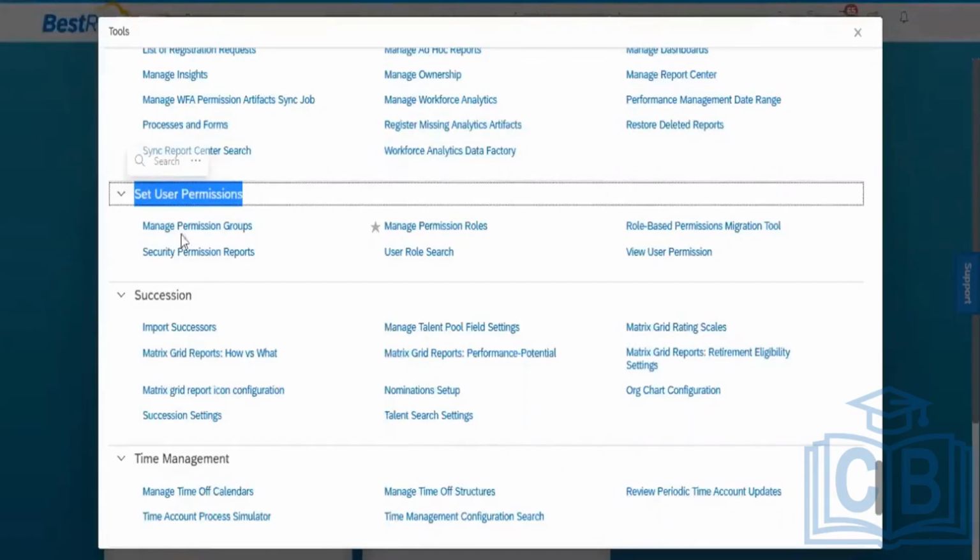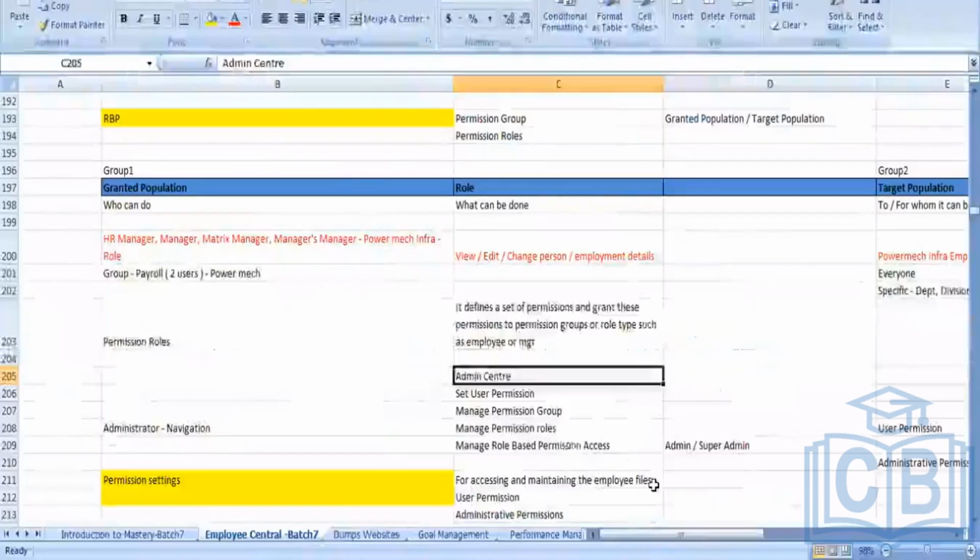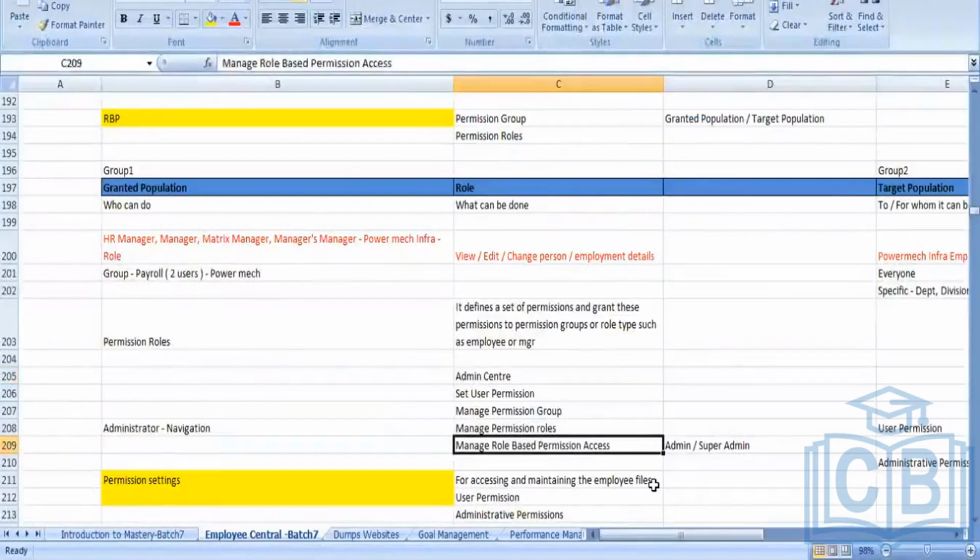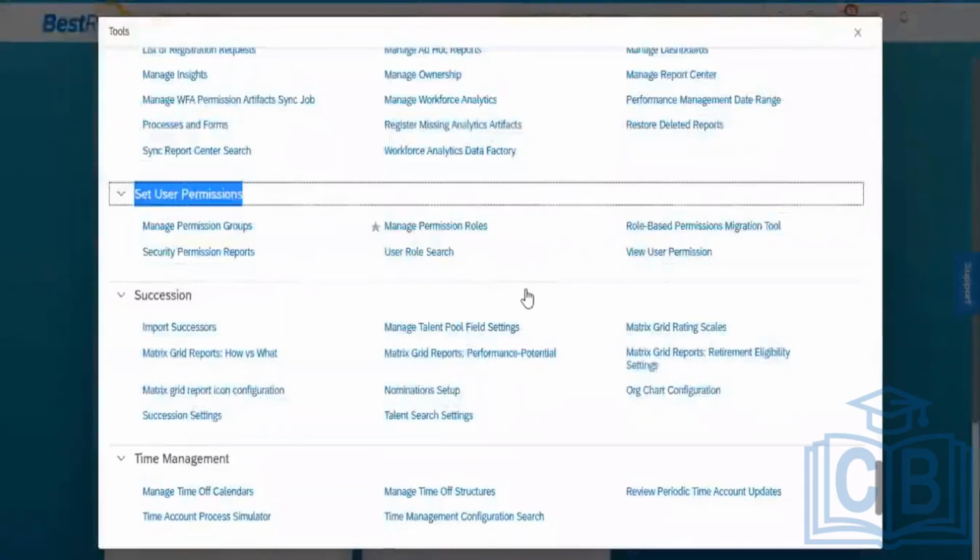Now when this option comes in the front end, under this you have the configuration tools. These configuration tools include permission, group permission, role, user role search and user permission. Means 1, 2, 3, 4 and one more: Manage Role-Based Permission Access. In total, 5 configuration tools will be there. Once you are a super admin, you will get all the 5 configuration tools available here.